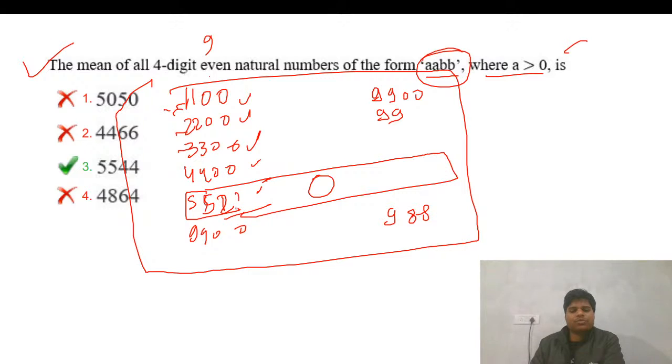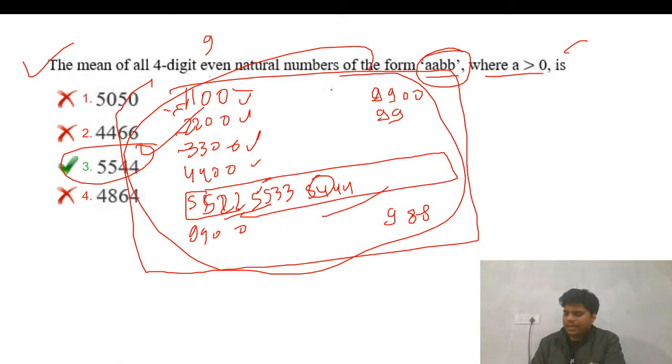5, 5 first will be 2, 2, then 5, 5 3, 3, then 5, 5 4, 4 will be here, then 5, 5 6, 6. So this way we'll get it. Okay, fine. So you can check that this will be symmetric. Anyway, this will be symmetric. So I told you that you can take that risk. If you observe, that will take a little time, but directly we can just take a little risk. Okay, so that will get the exact answer.